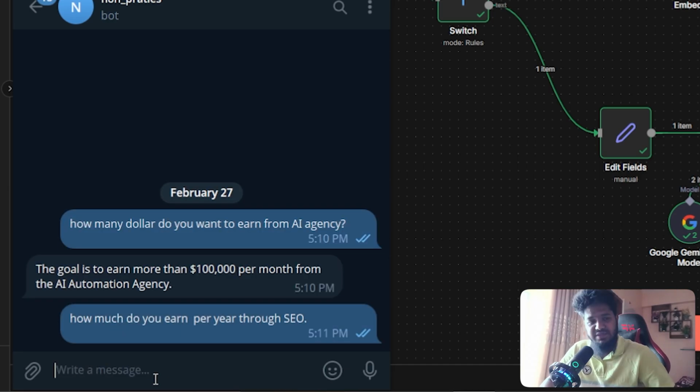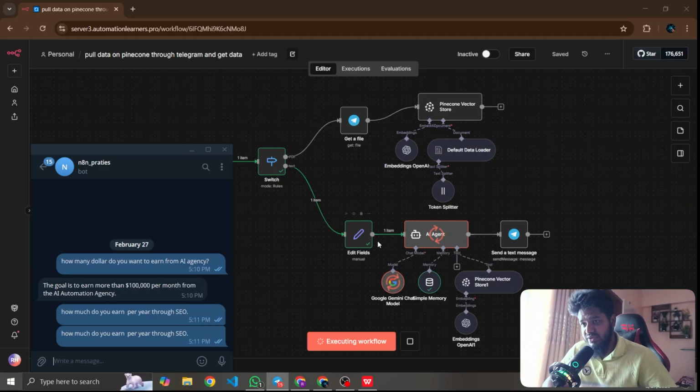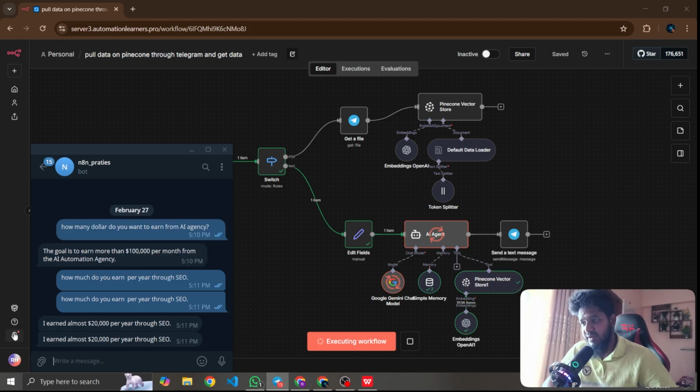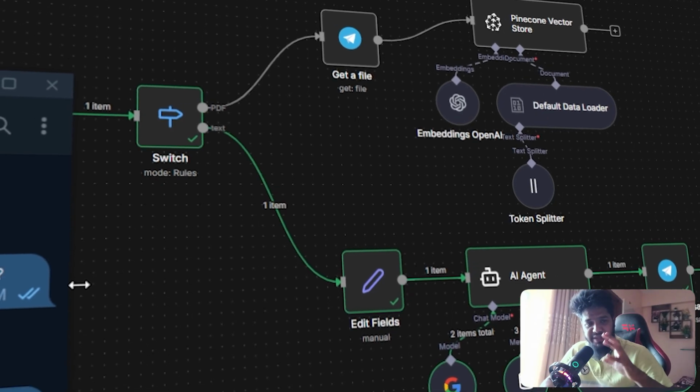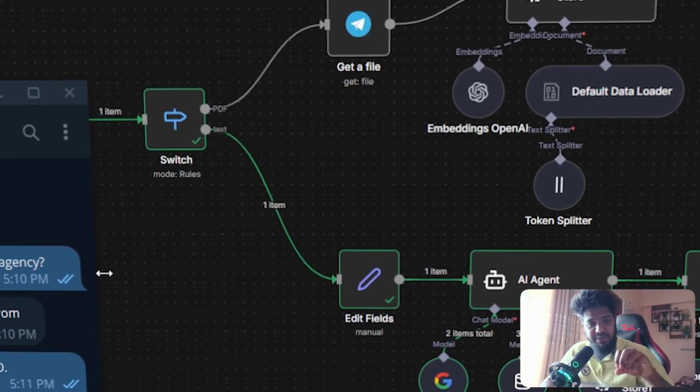So if I ask this question, you can see the workflow execution is done and the Pinecone database is taking information from the Pinecone database and giving the reply: I earned almost 20,000 USD per month on SEO. So this is the personal information which I get from the website, and this is the workflow. So let's go to the canvas to see how you can make this workflow and implement it on your website.